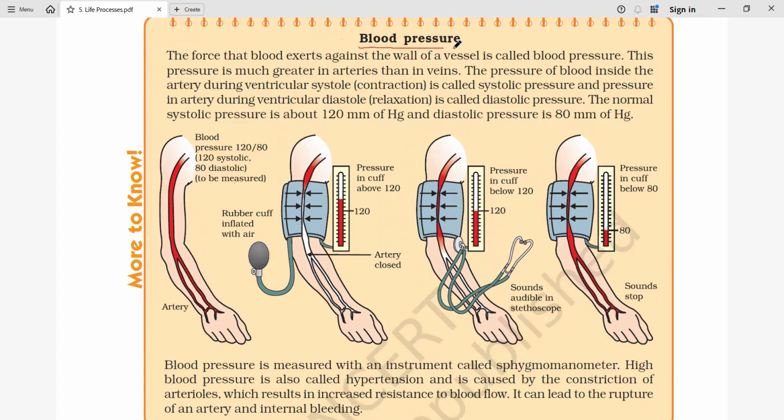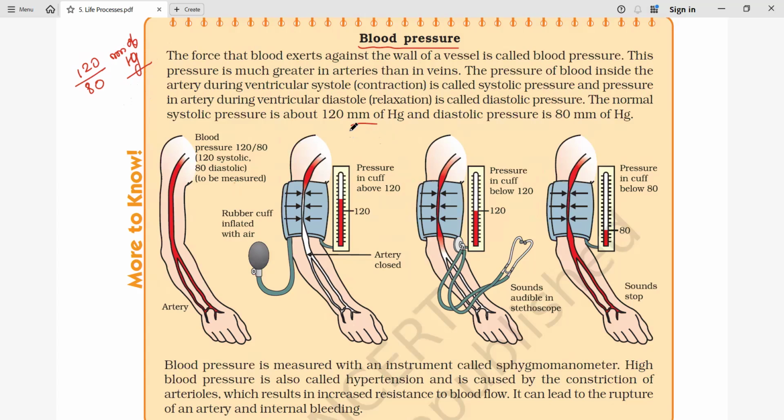In daily life, you must have heard many people say they have high blood pressure or low blood pressure. The range of the standard blood pressure is 120 to 80 mm of Hg. Hg is mercury. Mercury is the only metal which is liquid at room temperature. And mm is millimeter.